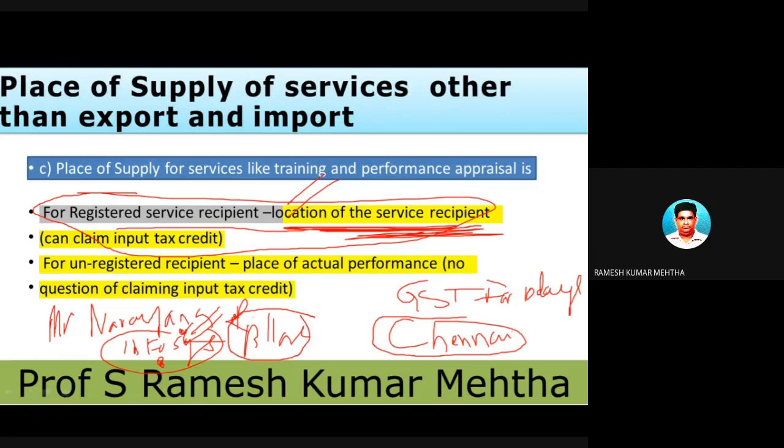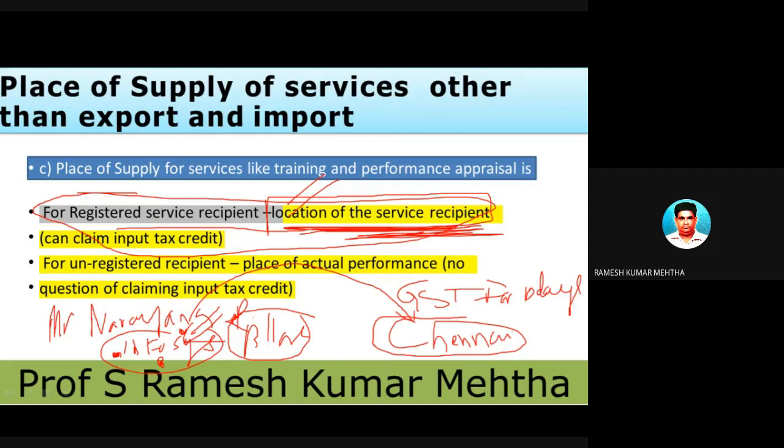It is in Bangalore. Even though he is going to Chennai, it doesn't make any difference, because we have to find out the place of supply for a case of registered dealer. And in case of a registered dealer, the place of supply is the location of the service recipient. The location of the service recipient is Infosys Bangalore, even though this employee is going to Chennai.